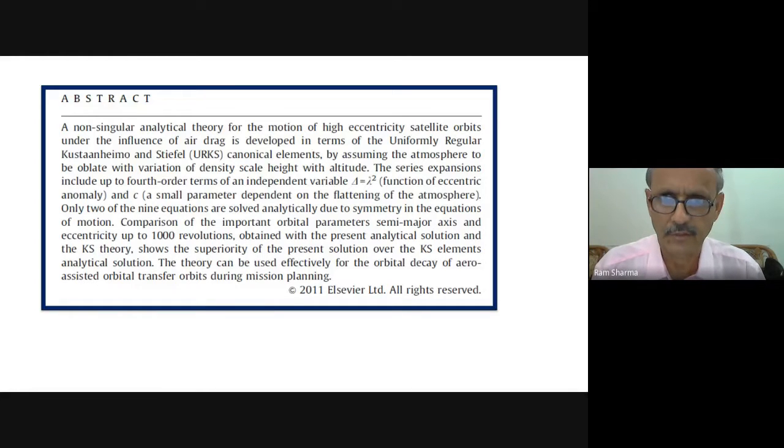Because she was to do PhD, we carried out the work systematically, with a spherical atmosphere and then oblate, and finally density scale height variation was also included. This was the last chapter of her thesis.